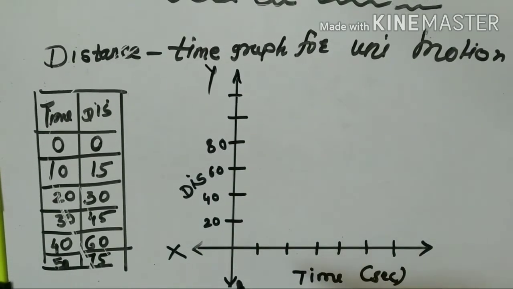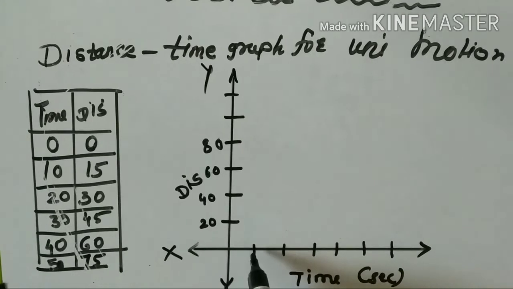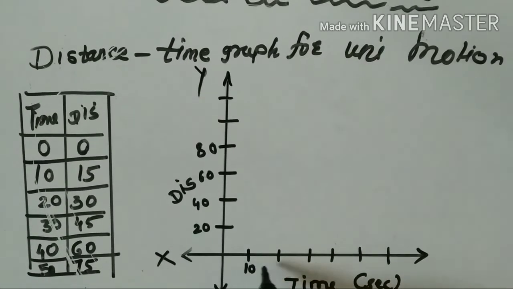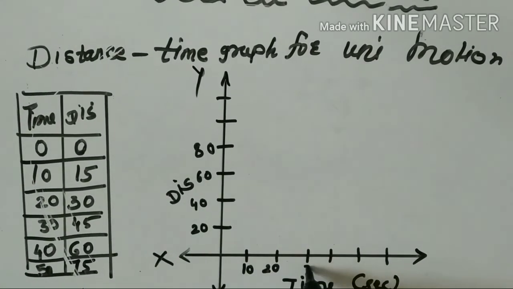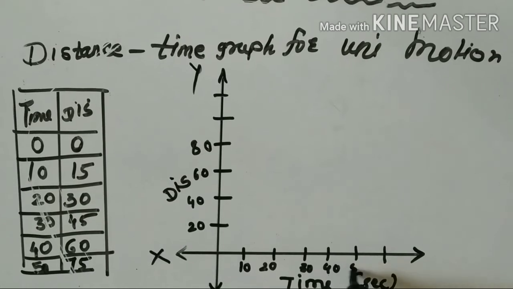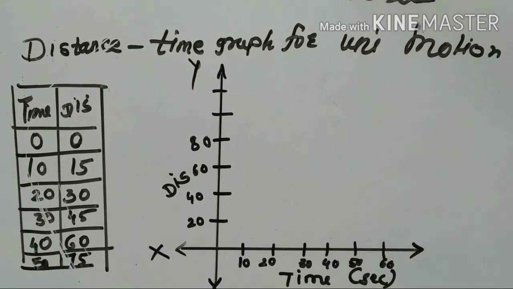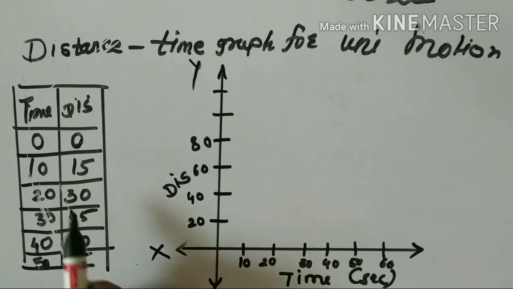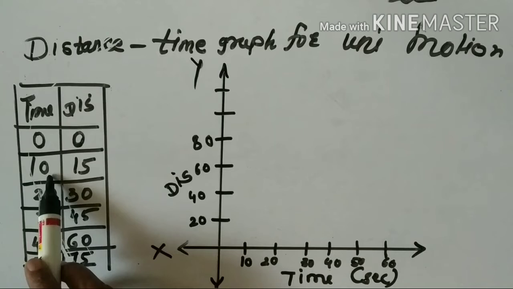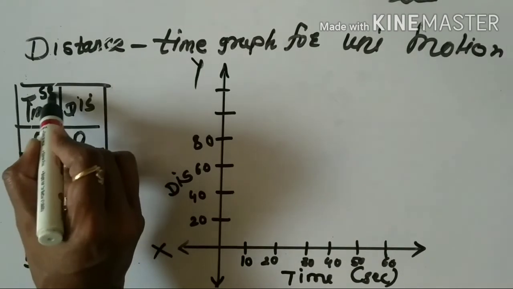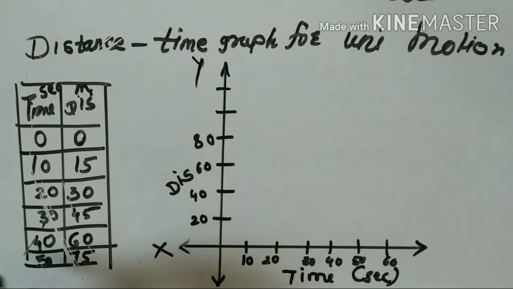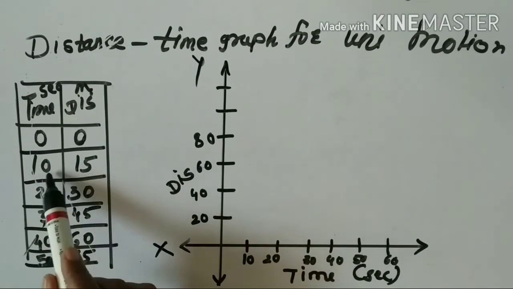Then at x-axis, suppose here 10, 20, 30, 40, 50 and 60. Our first value, time is 10 seconds. Time in seconds and distance in meters. Suppose this one is the 10.